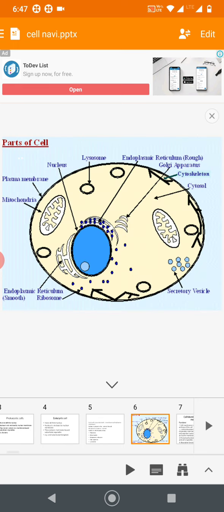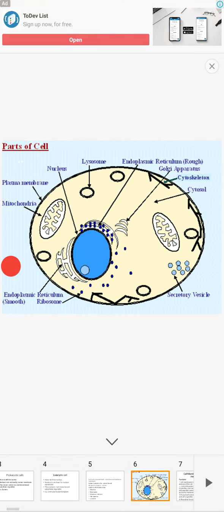So the next slide just shows a part of the cell. As I told, there is a plasma membrane, also called cell membrane, and the nucleus, which is located almost at the center of the cell. Without the nucleus, whatever particles are there, the organelles, they are embedded in the cytoplasm.